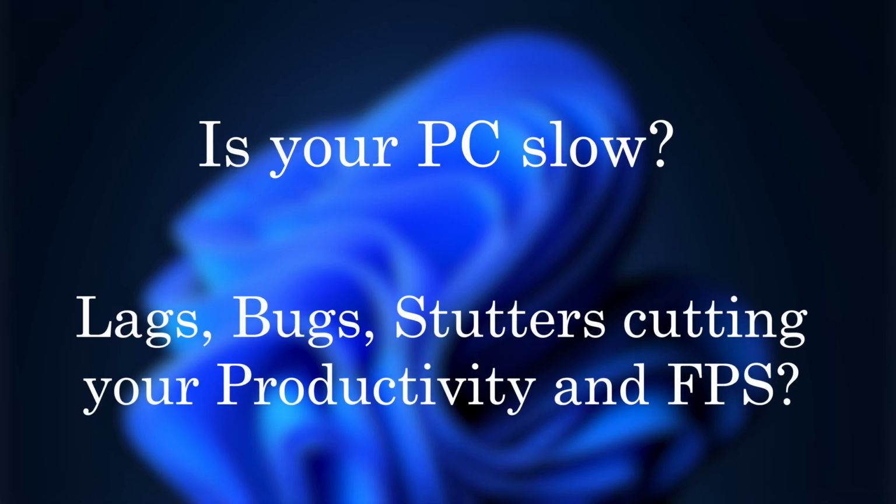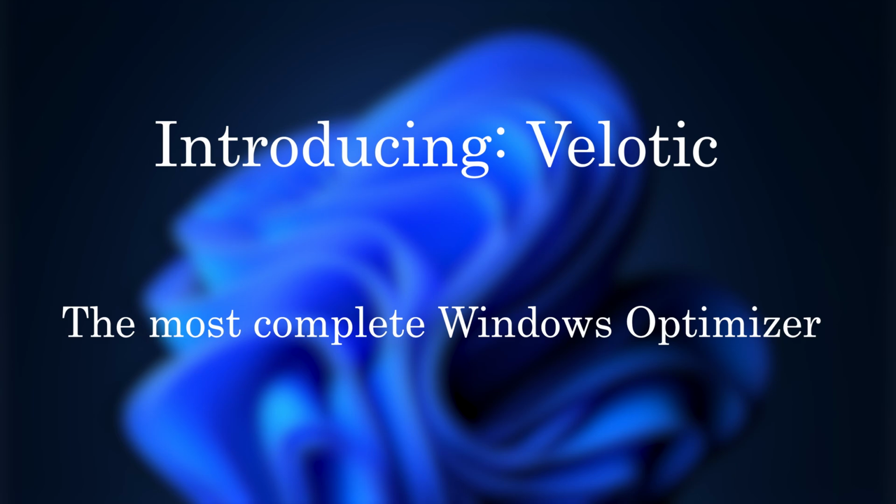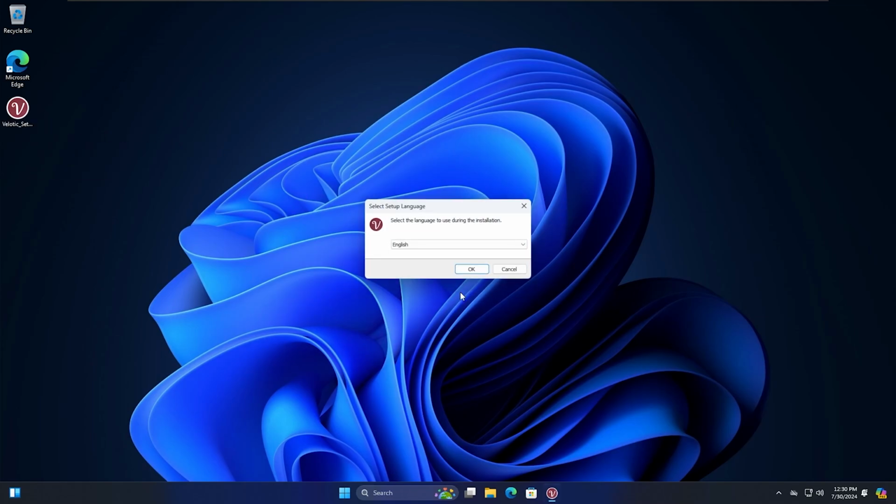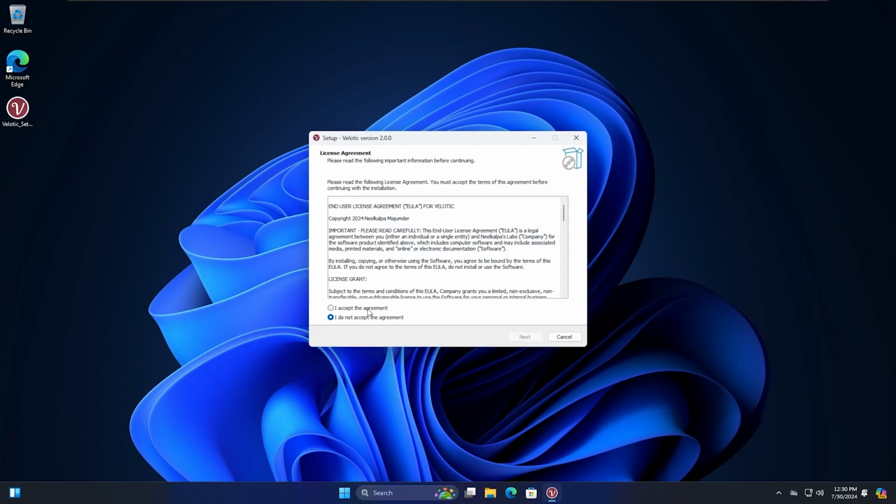Hello, are you tired of your slow PC? Let's speed it up with Velotic. Velotic is the most advanced and complete Windows optimizer you'll find there on the internet. Installing Velotic is very easy. You need to click on the setup file and follow the steps.